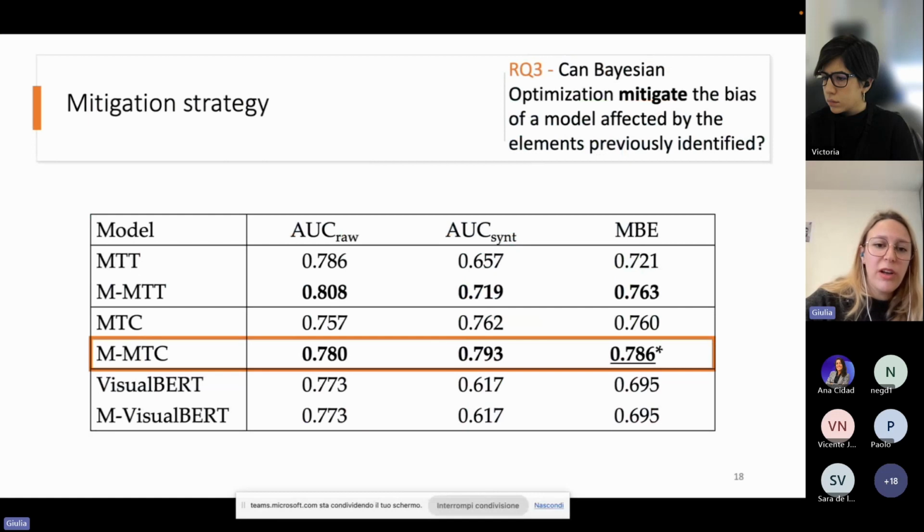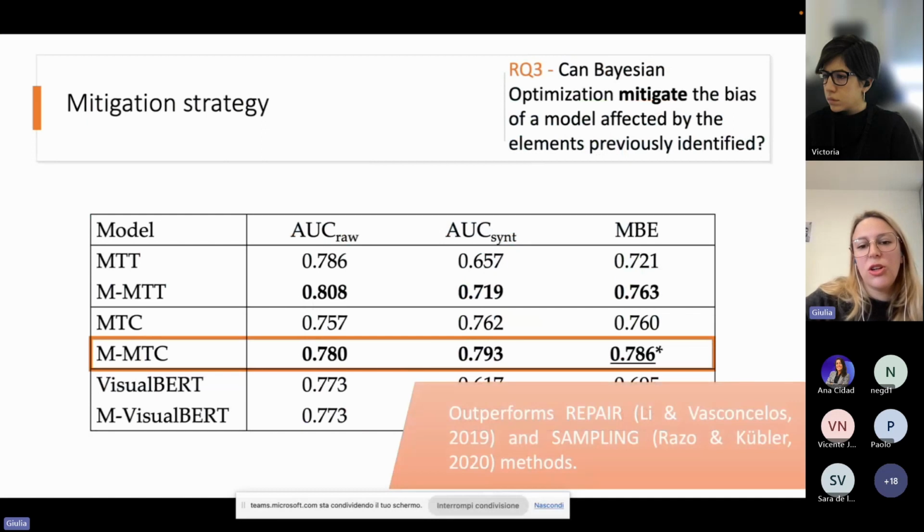We can see that only for the multimodal text and caption based model, we have a significant improvement in performance. However, when we look at the first two columns, we can see that also for the multimodal text and tags, we have an improvement in the test set released by the challenge organizer. It means that this Bayesian optimization doesn't only lead the model to be less biased, but it also improves the performance on general memes. We also compare our mitigation strategy with two state-of-the-art mitigation strategies, that are repair and sampling, and we outperform the results achieved by those methods.